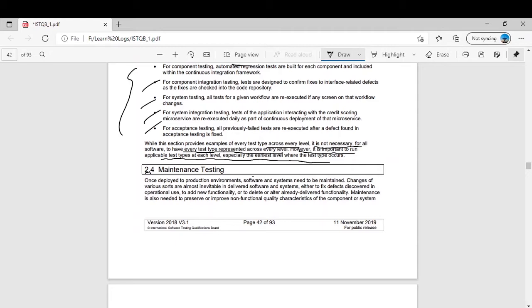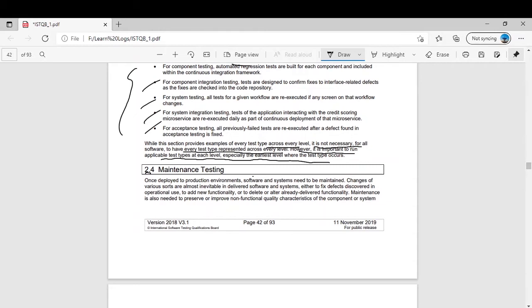Maintenance testing can be functional, and can be non-functional as well. Change related testing that we have seen, retesting or confirmation testing, and regression testing can be a part of maintenance testing. So maintenance testing actually can be due to any reason. We will see in this video what the triggers for maintenance testing are. When should we do the maintenance testing? So then there is also a thing.